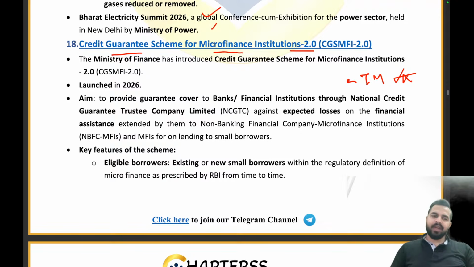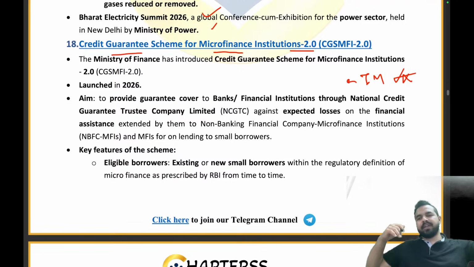But the bank says, okay, please bring us the XYZ documents, your address proof, your collateral, everything. So what will happen? This person who was going to start a new business will already get stuck in all these areas. And again, the bank will say that as you do not have any collateral, how exactly can I provide you the loan? There are so many such people in our country who want a loan but are not getting it.